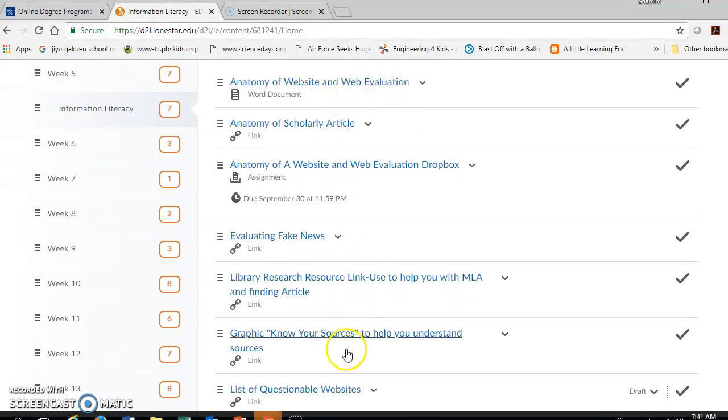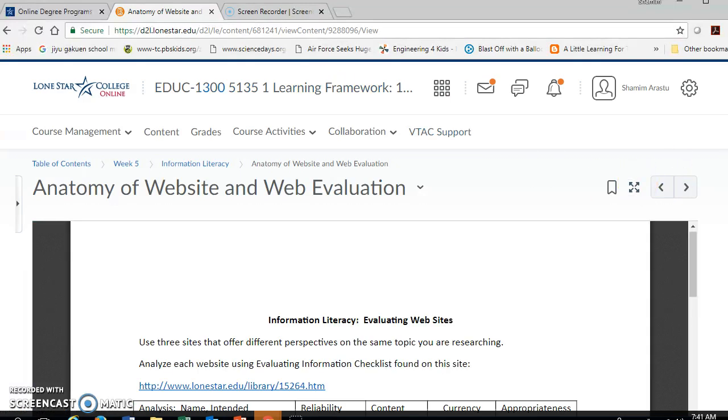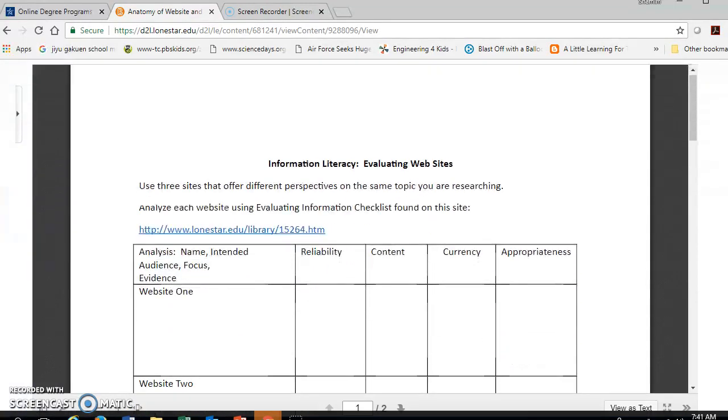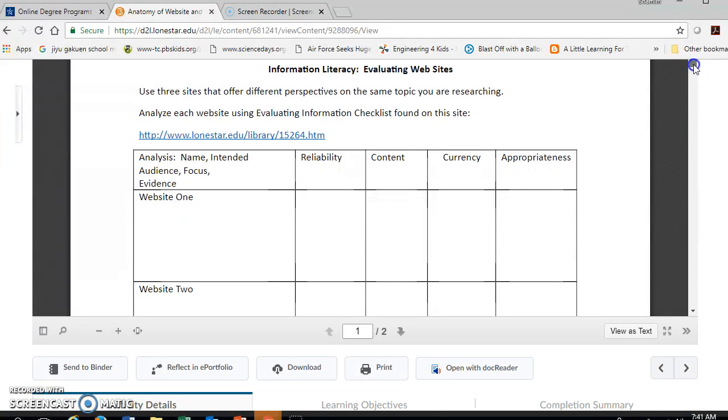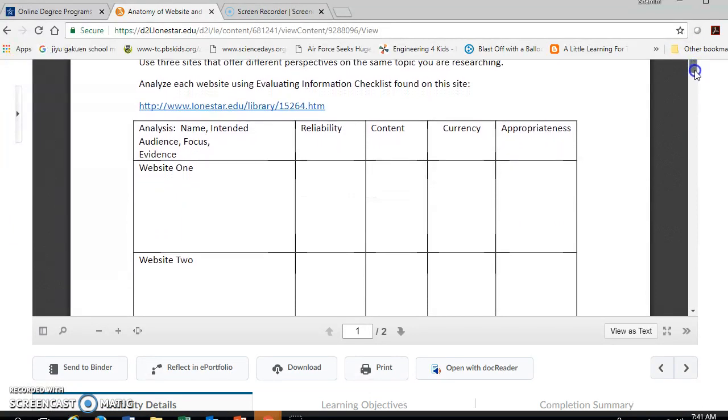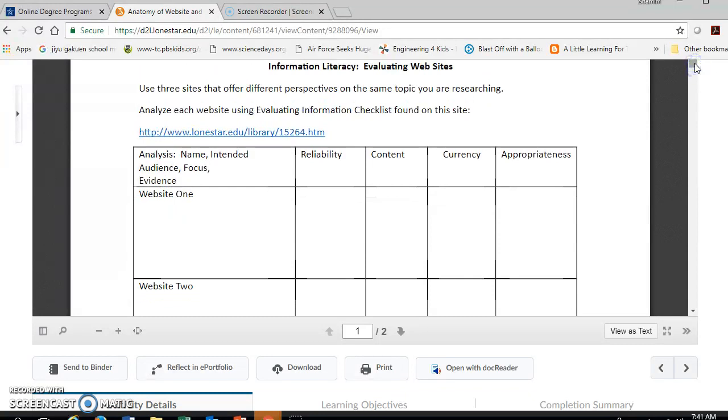So this is all the information that's posted this week. Your actual assignment is here, Anatomy of a Website and Web Evaluation. For this one, what I'm asking you to do is to look and evaluate whether a website is credible or not. So you pick a topic of interest.